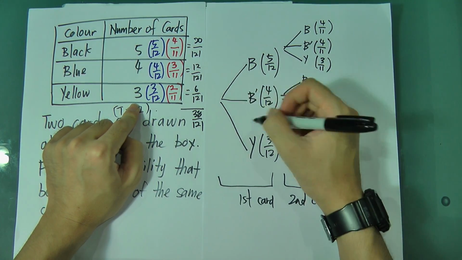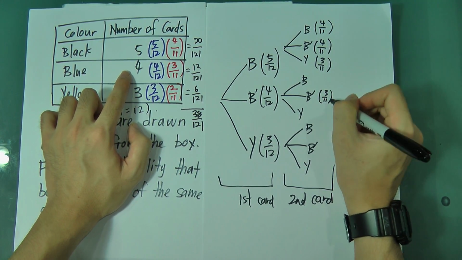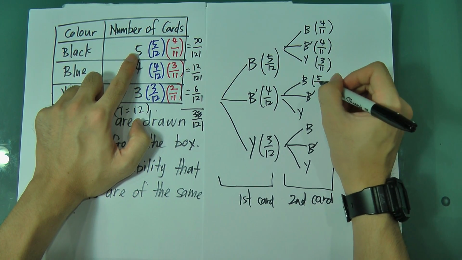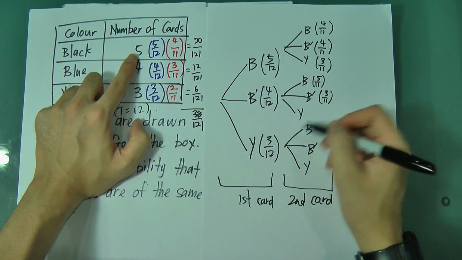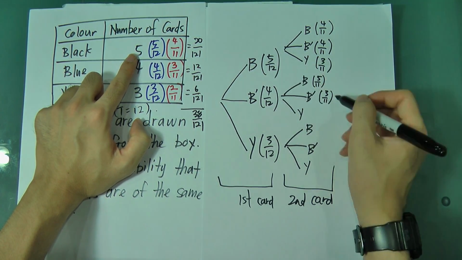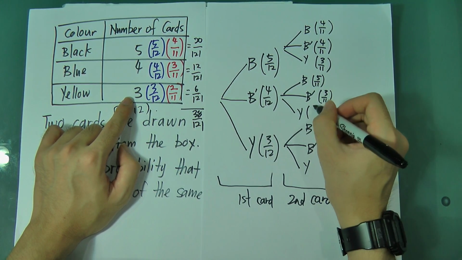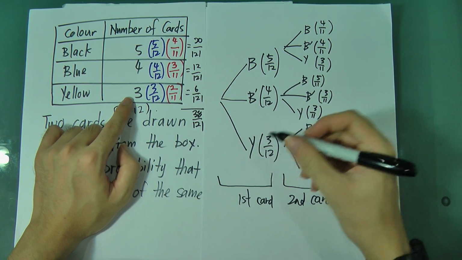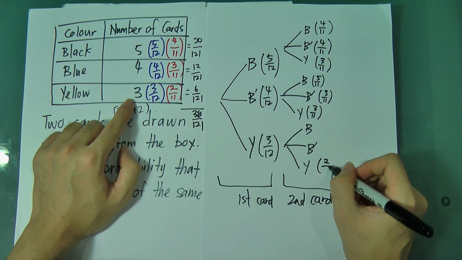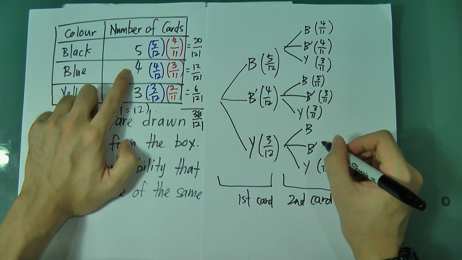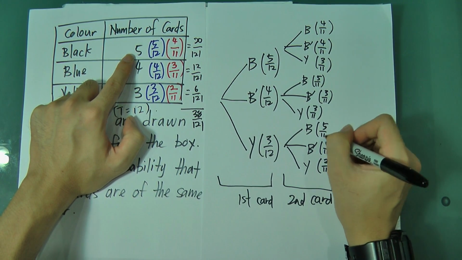If the first card I get is blue, my blue will minus 1, so 3 over 11. The others will remain, 5 over 11. The total is obviously minus 1 already, because no matter what color you get, the total is sure to minus 1. 12 minus 1 is 11. So if the first I get is blue, yellow remains 3 over 11. If the first card I get is yellow, yellow has to minus 1, so 2 over 11. This one remains 4 over 11, and this one remains 5 over 11.